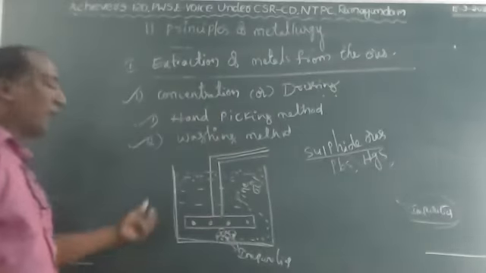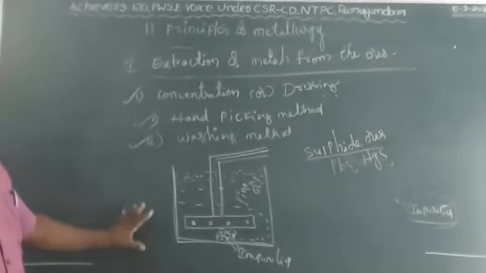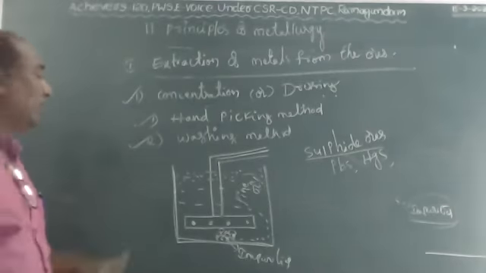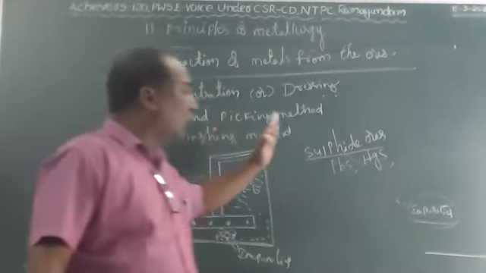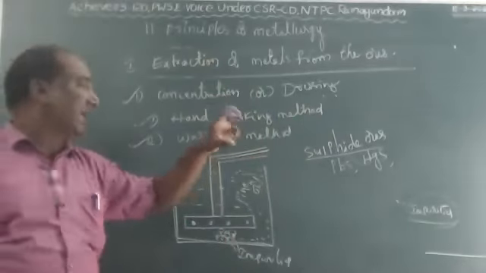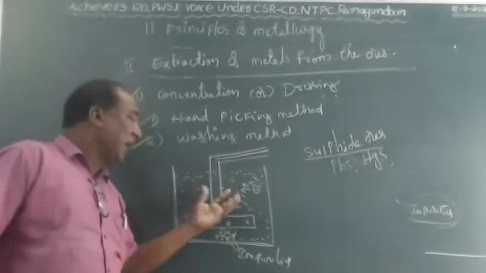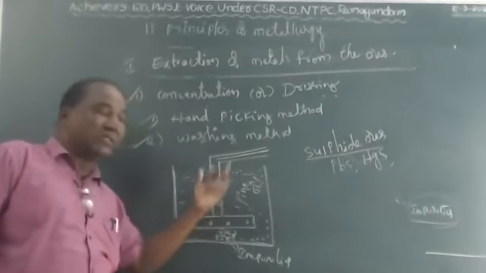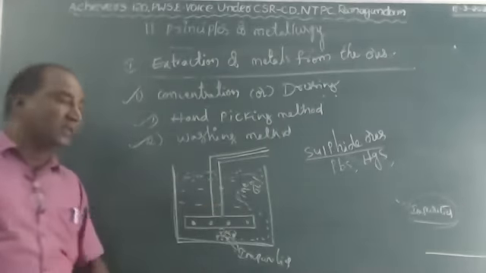So this is the froth flotation method. Very important topic, children. The diagram is very important and the answer is also most important. This method is mainly used for sulfide ores. First the ores are crushed, taken to the flotation cell, water is added, and some amount of pine oil is added to this. By addition of pine oil, it will create foam.